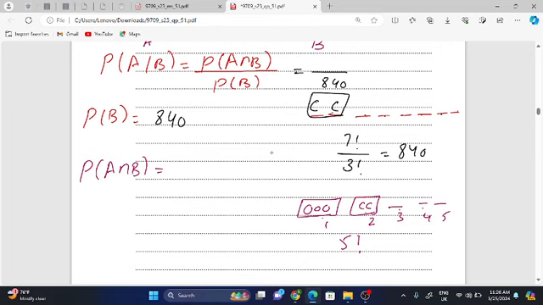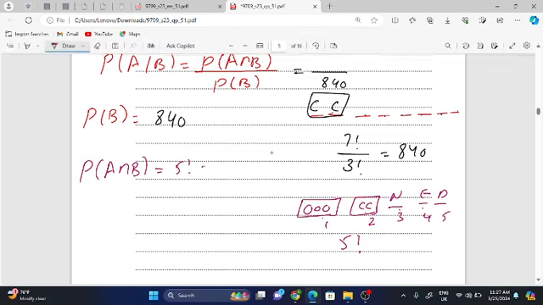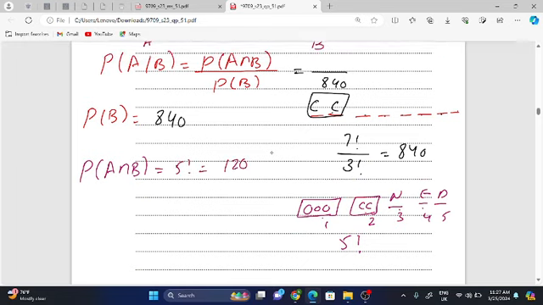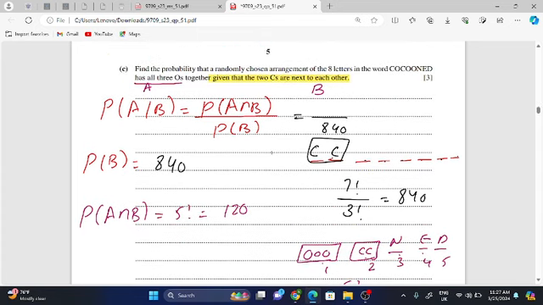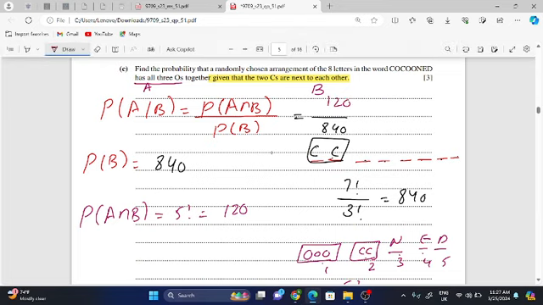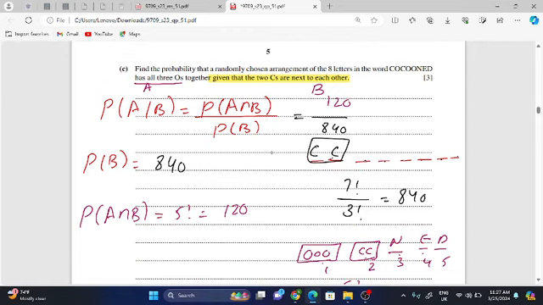No other letter is repeated inside the 3, 4 and 5 positions. There may be N, there may be E and there may be T. So these 5 units are there through which I can arrange them. So the probability of A intersection B would become 5 factorial. That would be treated as 120. So at the position of A intersection B you can write 120. 120 dividing by 840. That will be the answer for that.